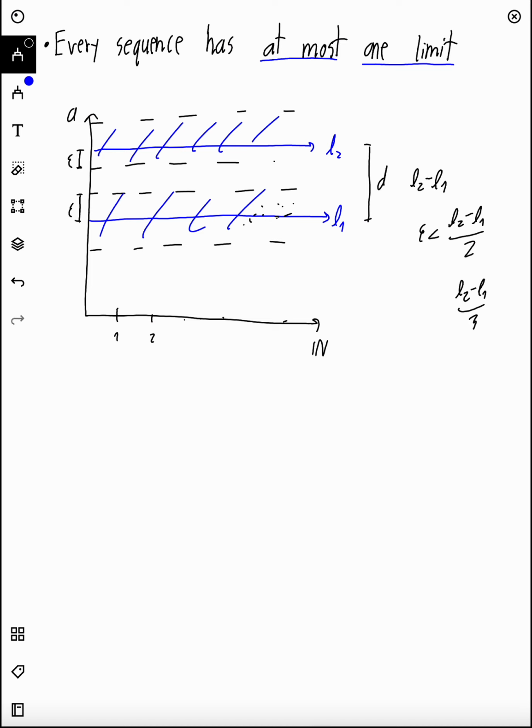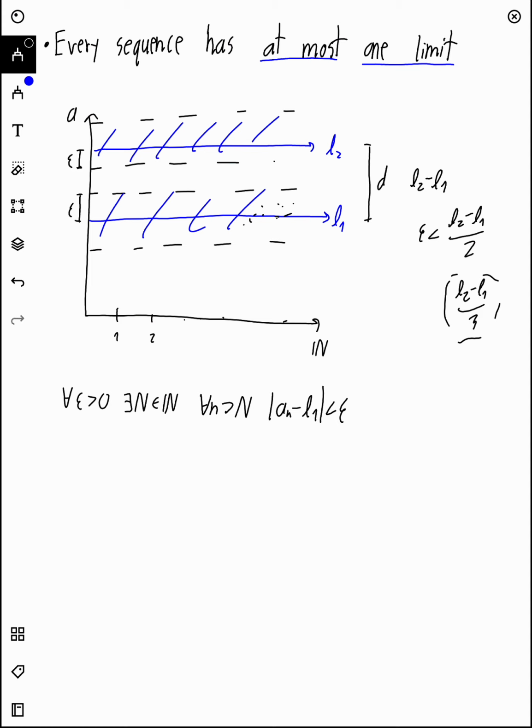Now with the definition of a limit, we know that for every epsilon greater than 0, for example for this one that we chose, there exists an n from the natural numbers, where for every n greater than that n, the difference |a_n minus L1| is less than epsilon. L1 is our limit here, and a_n are the terms of our sequence. For example, if n is 1000, then for every a_n, the 1001st term, the 1002nd term, the 1003rd term, all of these terms, if you subtract the limit, the difference is going to be less than epsilon. That's true if L1 is the limit of the sequence.